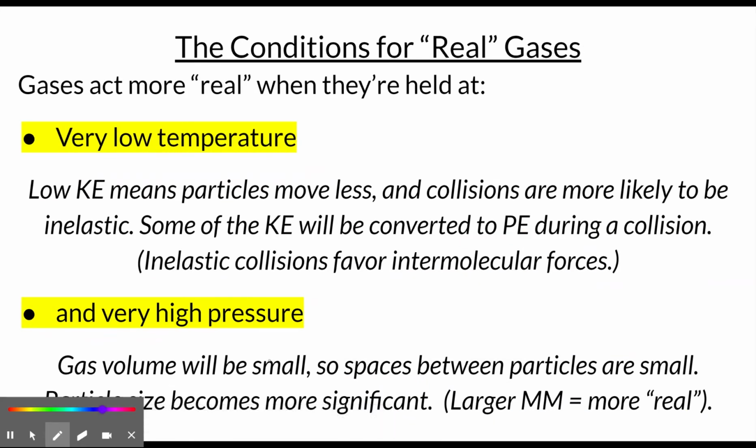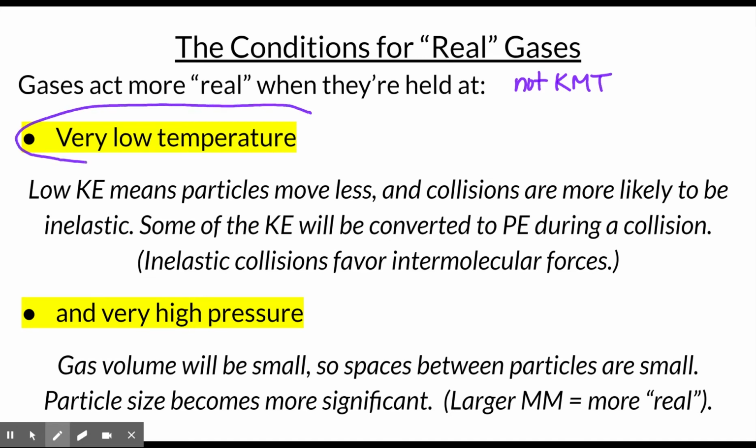Conversely, you can force a gas to act more real, so that would be not following KMT, and that would be if you impose upon that gas two other conditions, which are, as you'd expect, the reverse. Gases are more real at a very low temperature. A low kinetic energy means particles are moving less. If they're moving less, the collisions are more likely to be inelastic because when they approach each other, they have more time to form intermolecular forces.